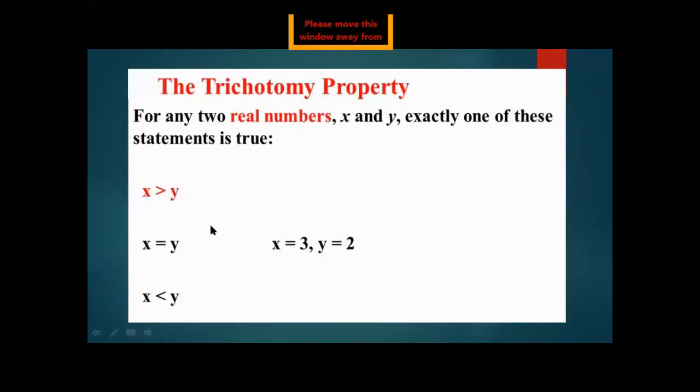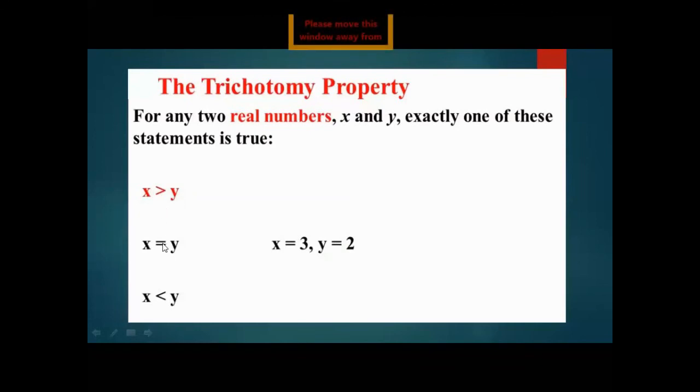For example, suppose two numbers, x is 4 and y is 5. So 4 is greater than 5? It is not possible, so this is wrong. 4 is equal to 5? This is also wrong. And 4 is less than 5? This is correct. So if there are two real numbers, only one of the statements can be true.